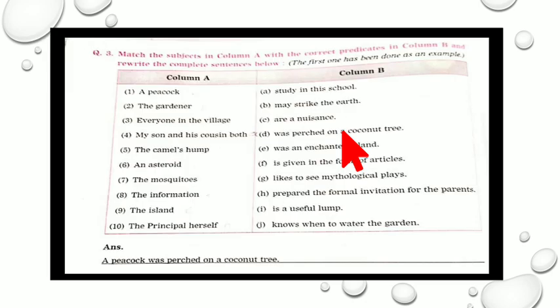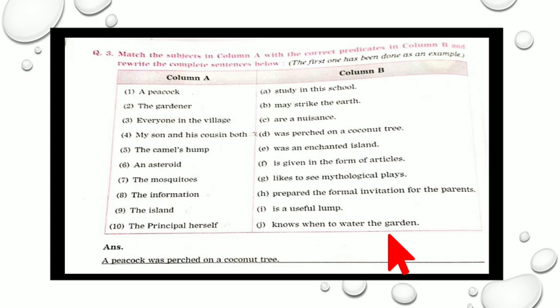Now the third example. In this example, what are you supposed to do? You are supposed to match the subject in column A with the correct predicate in column B and rewrite the complete sentences given below. In column A, you are given the subject, and in column B, the predicate. So, what are you expected to do? You have to match the columns with the proper meaning, and then you have to write it down.